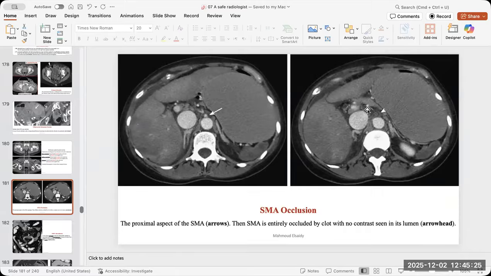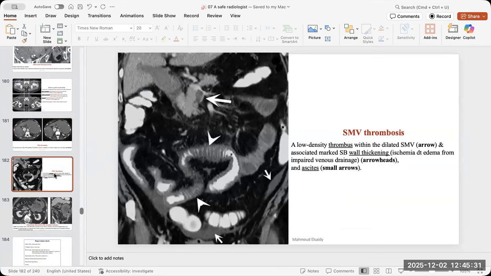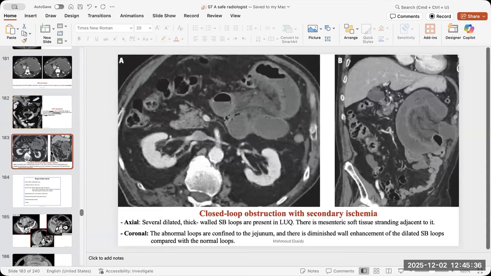The vessels, especially in the abdomen. Really don't forget to look for the vessels. The celiac, the superior mesenteric, the inferior mesenteric, the arteries and the veins. Don't forget to look for all the vessels.